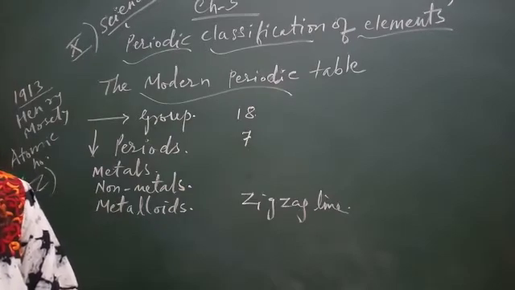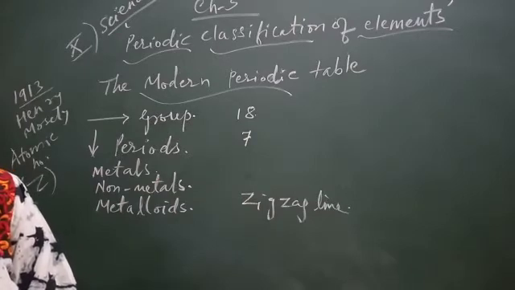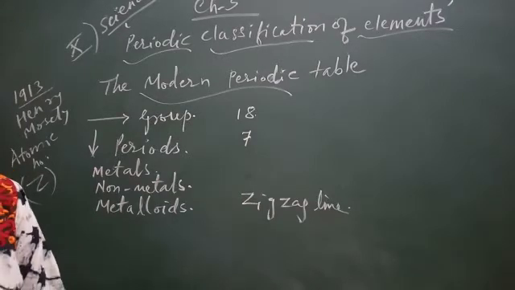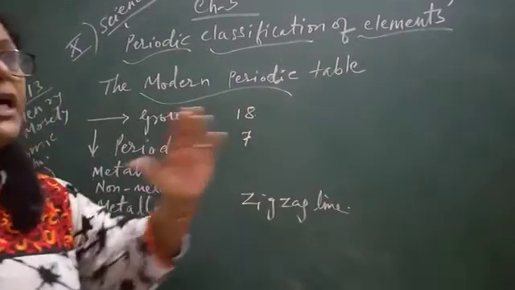Properties of elements are a periodic function of their atomic number. Let us recall that the atomic number gives us the number of protons in the nucleus of an atom, and this number increases by 1 in going from one element to the next.